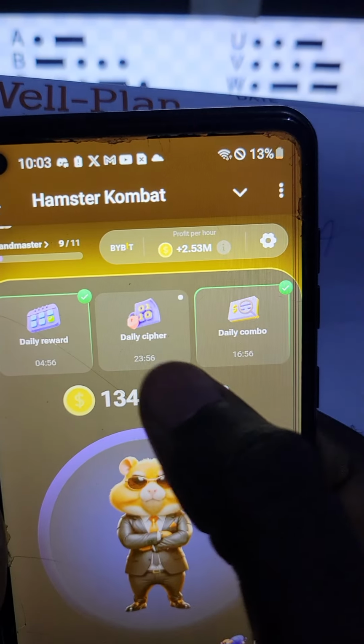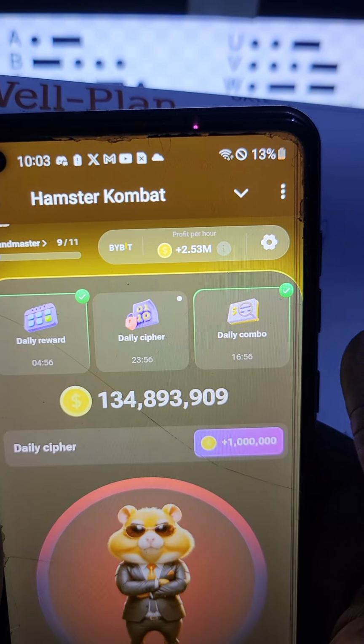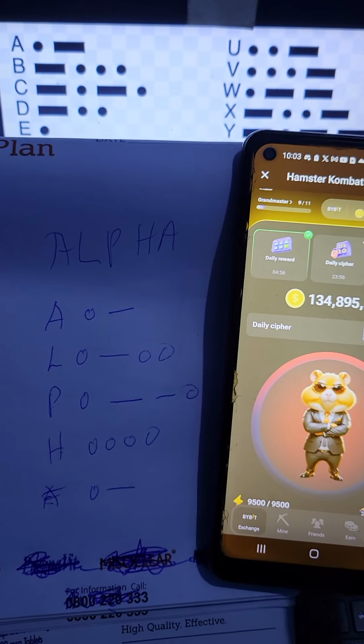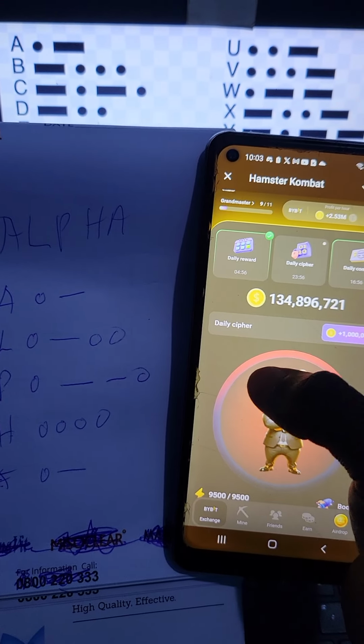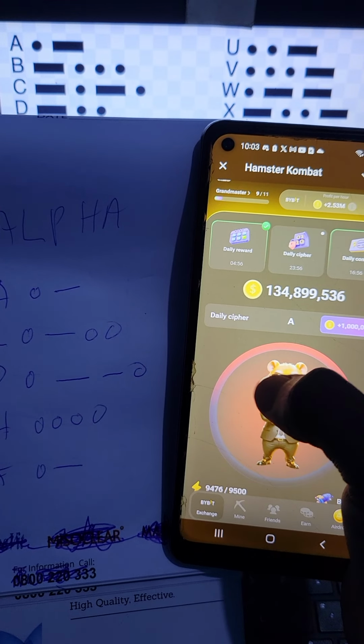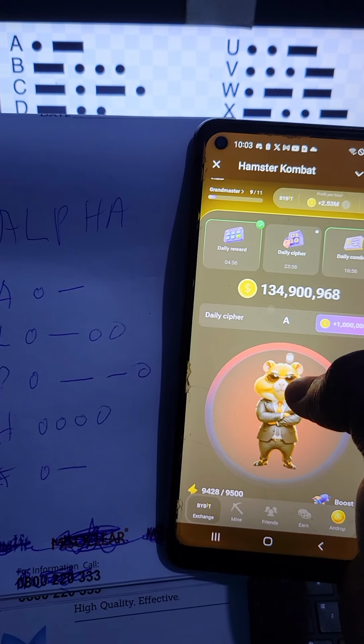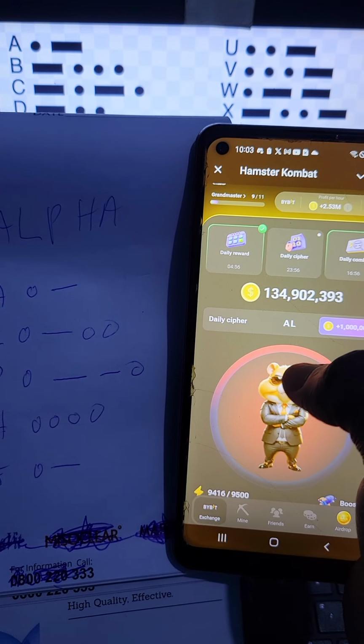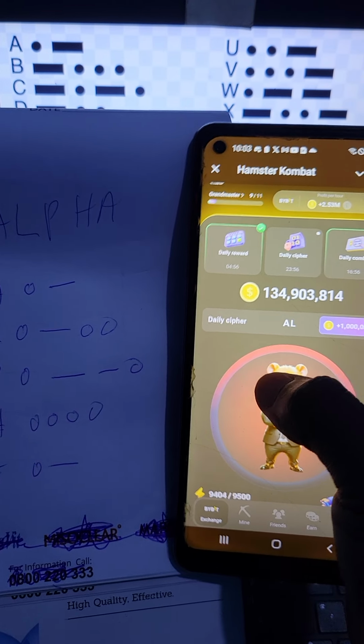Alright, click here in the middle and then we enter in the Morse code. A, we said tap, long press. Then L, tap, long press, tap, tap. Then P, tap, long press,